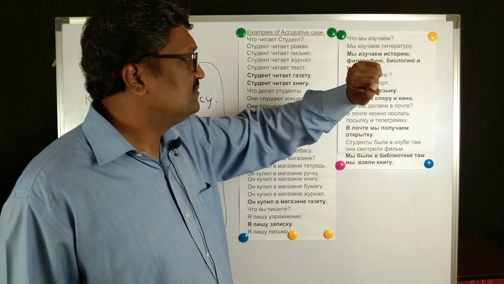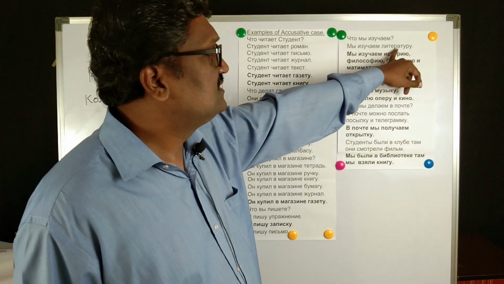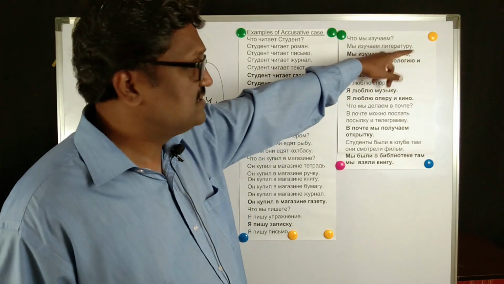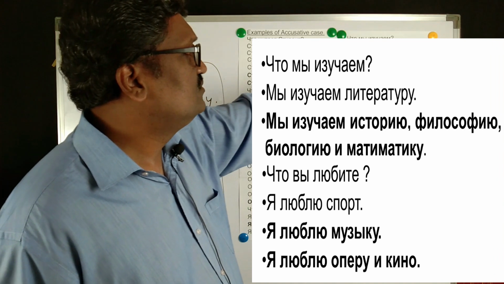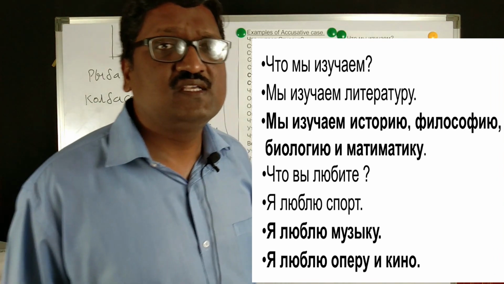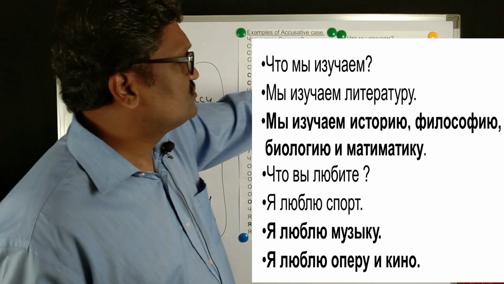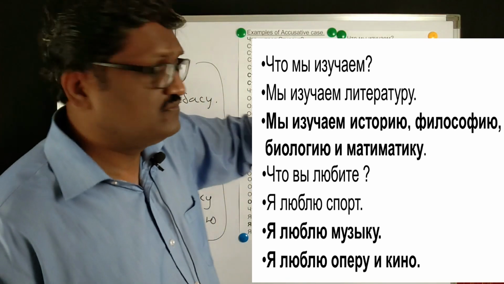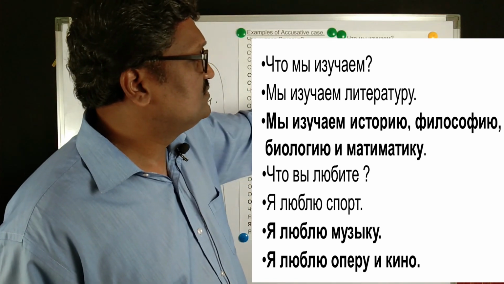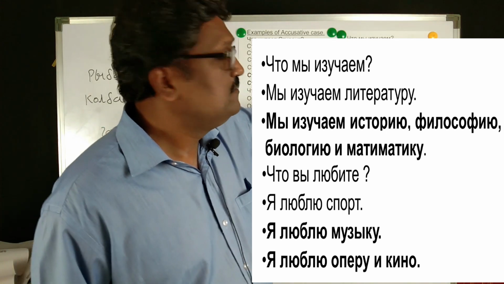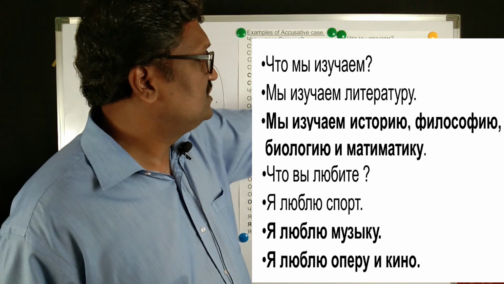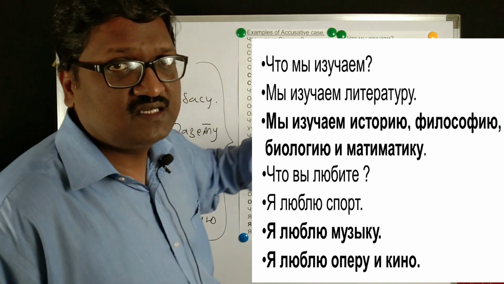Что мы изучаем? What are we studying? Мы изучаем литературу. Literatura is literature. It has changed to literaturu. Мы изучаем историю. Historia is history, which ends with ya, so ya is changing to u. Философия. Philosophia is philosophy. Мы изучаем философию. Мы изучаем биологию. Biology. И математику. Matematika is mathematics.